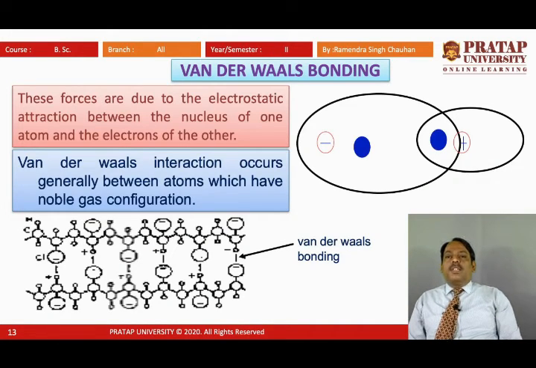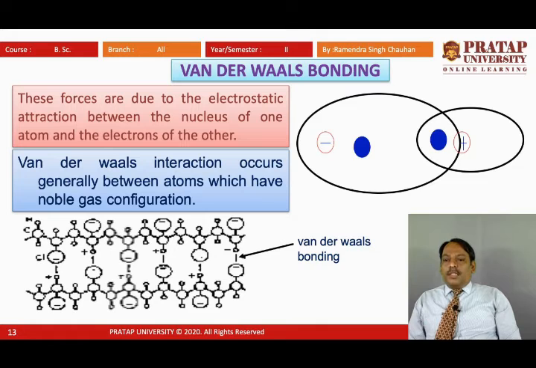Now these forces are due to the electrostatic attraction between the nucleus of one atom and the electron of the other. That is the common thing we know, that electrostatic attraction forms between positive and negative charges. Here the nucleus of one is attracted towards the electrons of the other.